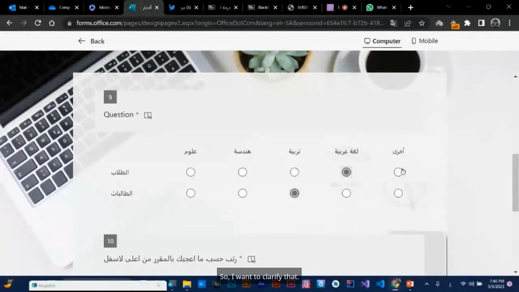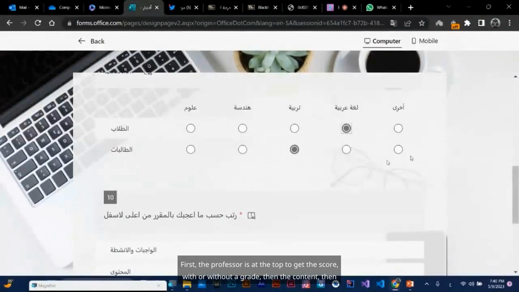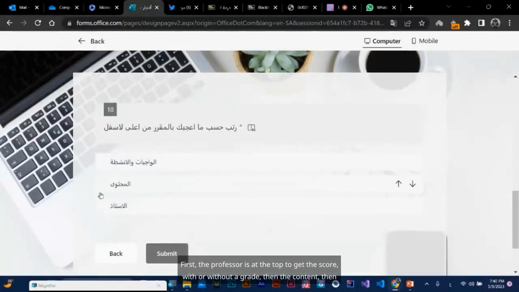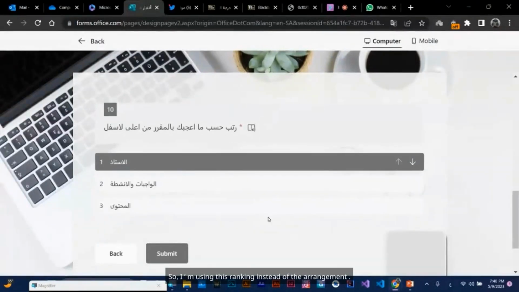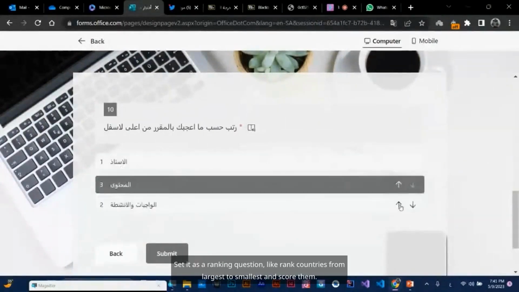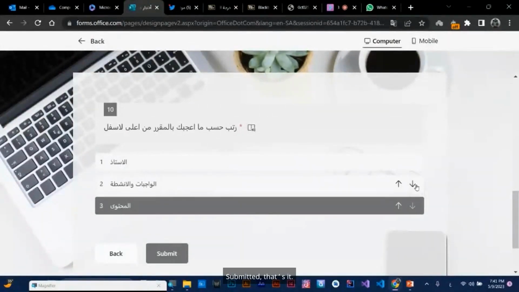So I want to clarify that so we can use this Likert scale for something else. This is one item and this is another. What do you think? Good, very good, or okay, like in research. I'll set it up. For example, here's the ranking. First, the professor is at the top to get the score, with or without a grade, then the content, then activities and assignments. I arranged it like this, though it could be different. So I'm using this ranking instead of the arrangement. Set it as a ranking question, like rank countries from largest to smallest and score them. Got it? Now this needs adjustment in the Likert scale, so I'll submit, that's it.